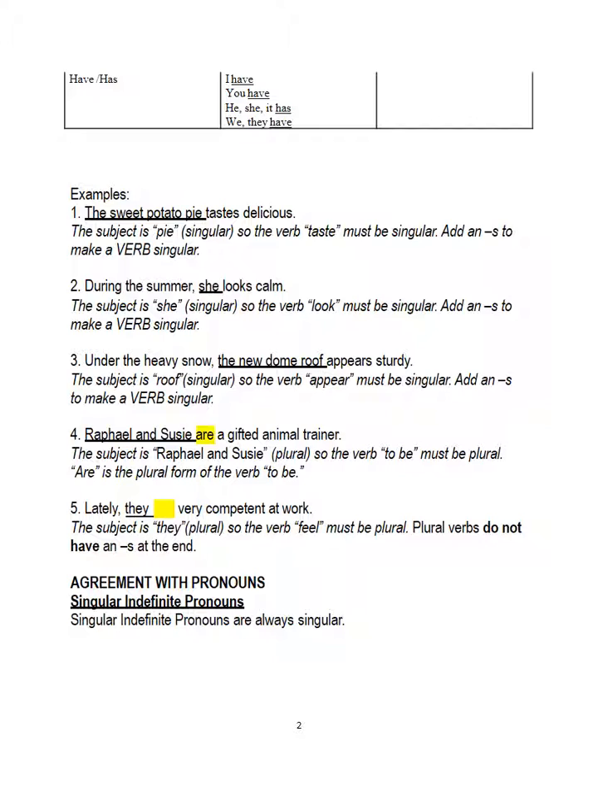Let's look at this sample. The sweet potato pie tastes delicious. So sweet potato pie is one pie. This is the subject. Pie is the subject. Pie is singular. The verb must be singular. Singular verbs end in s, so taste with an s. During the summer, she looks calm. She is the subject, and it is singular.